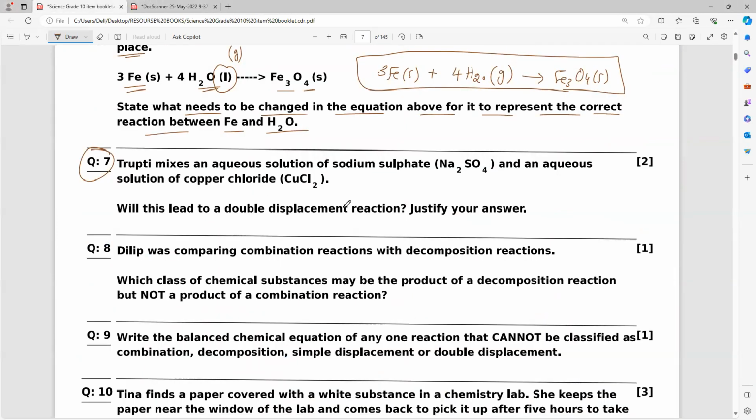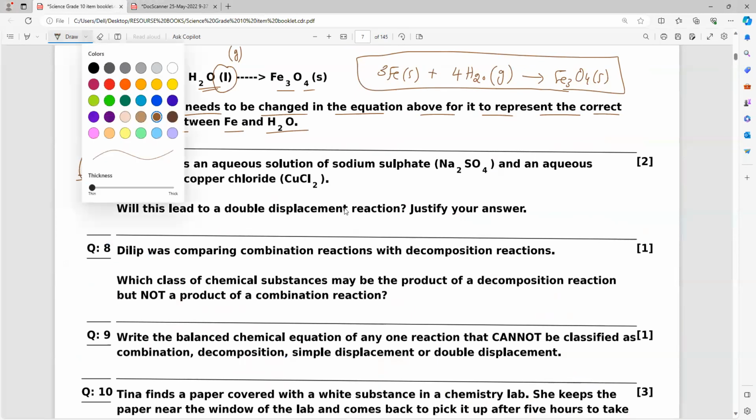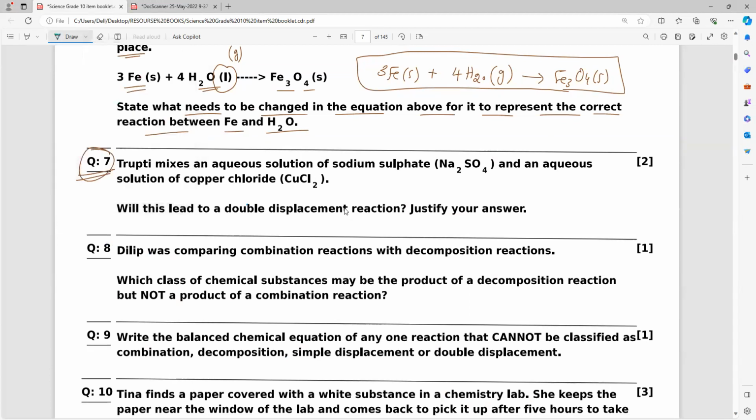Tripti's question, a double displacement reaction. Yes, sir. But this is the most important question. Now, this question I'm going to give the explanation for Hari also. Hari, keep the explanation I gave before, and now you make more notes. Everybody write it on a separate notebook page. Keep a heading. Tripti mixes an aqueous solution of sodium sulfate and an aqueous solution of copper chloride. Will this lead to a double displacement reaction? Justify your answer.